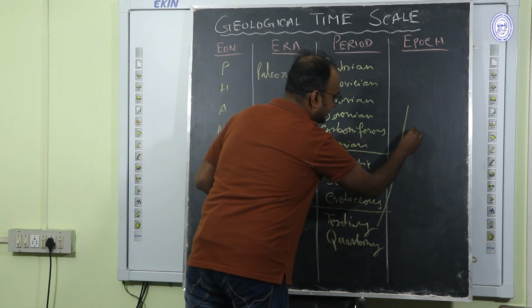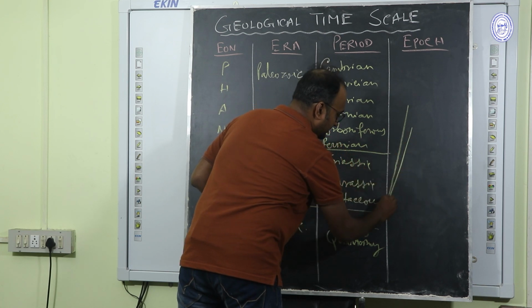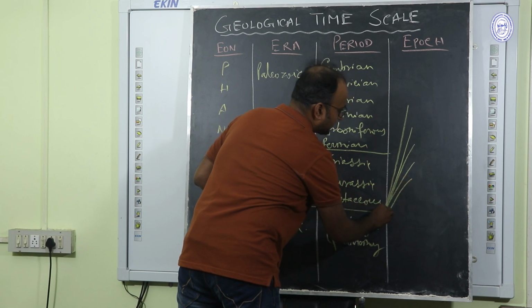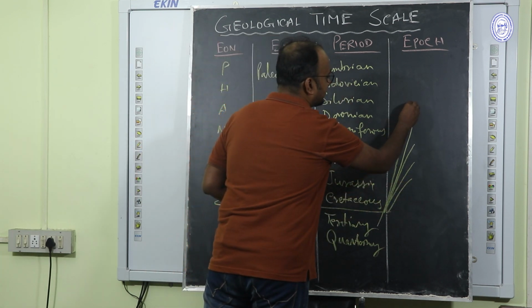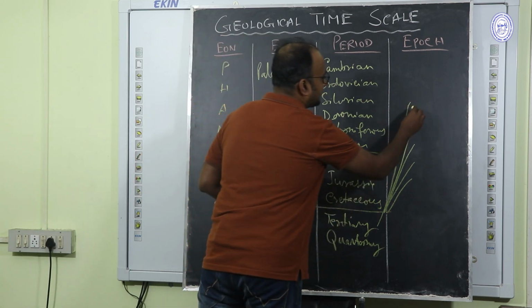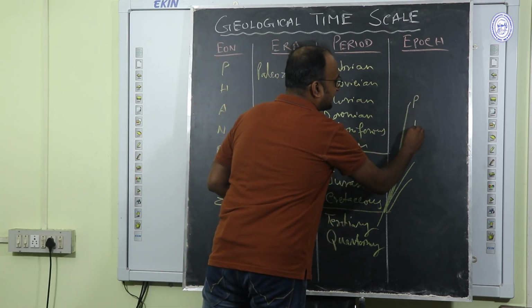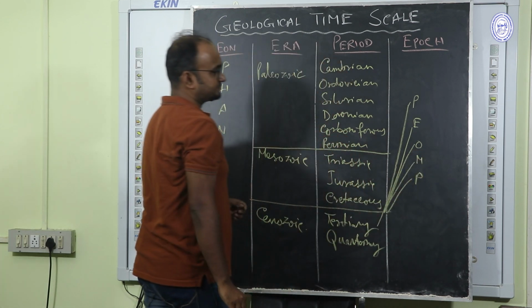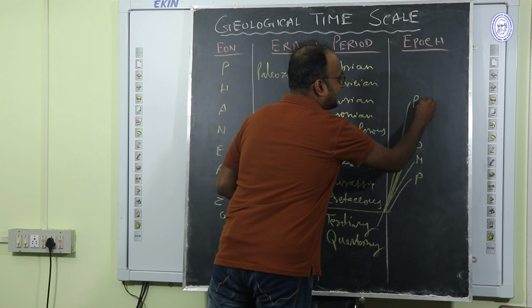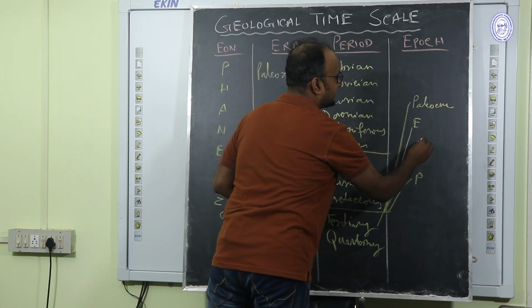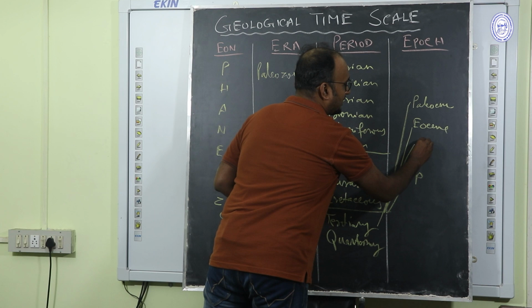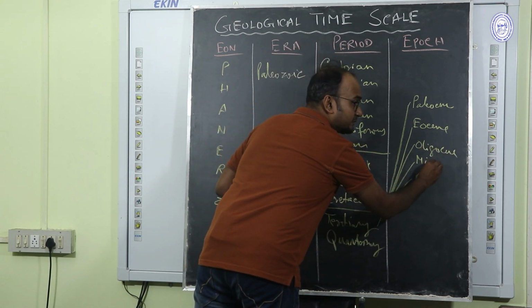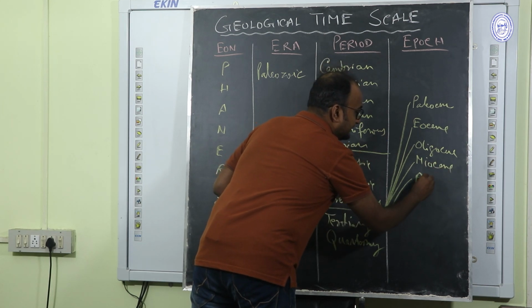Let's write like this. Remember like this: Peon, that is Paleocene, Eocene, Oligocene, Miocene, Pliocene.